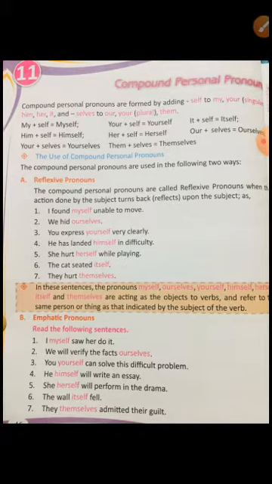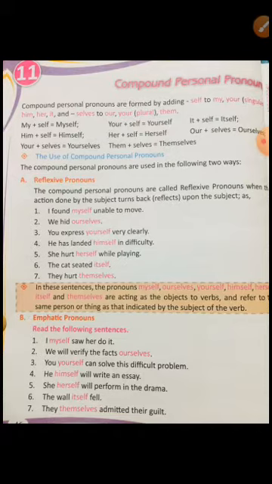Means these compound personal pronouns are acting as the object to the verb. After the verb you can see that compound personal pronouns are mentioned, which refer to the same person or thing indicated by the subject of the verb.